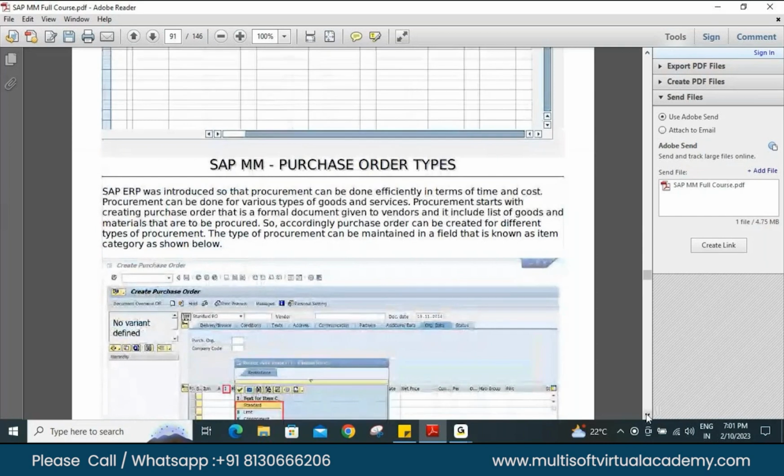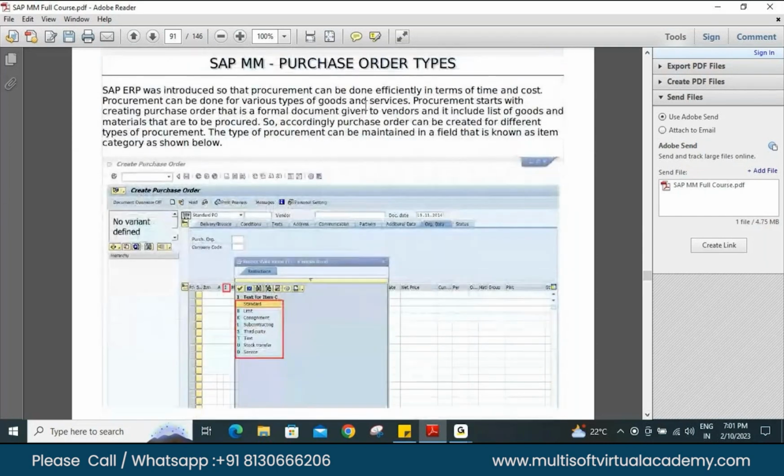Now this is a very important thing, order types, purchase order types. Whenever we create any purchase order, we assign some order type along with the purchase order. That order type will define the functionality of the purchase order. Whether it is consignment, subcontracting, pipeline, third party, stock transfer or service. SAP ERP has introduced so many procurement types so that it can be implemented efficiently in terms of time and cost. So procurement can be done for various types of goods and services. Start with the purchase order, which is a formal document given to the vendor, and it includes the list of goods and services that are to be procured.